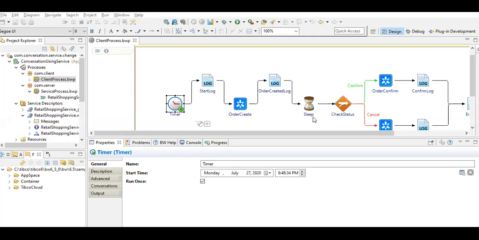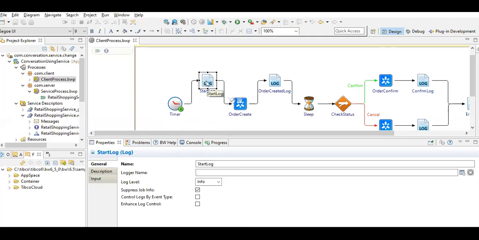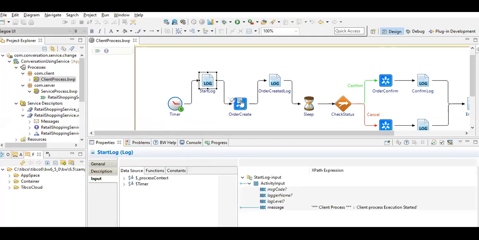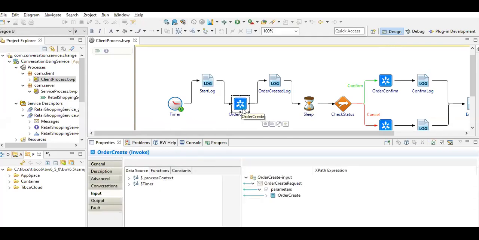So this is the start activity. Here we have taken the timer process, and this activity is just starting and simulating the timer process. This is one of the logging information we have simulated, and we are calling the order create directly here.